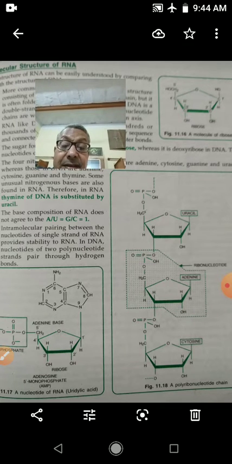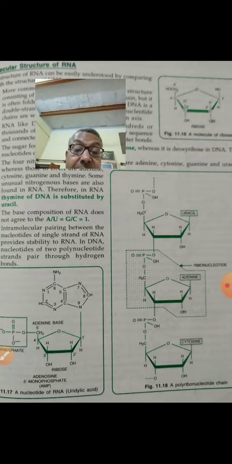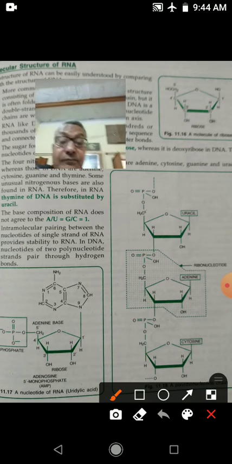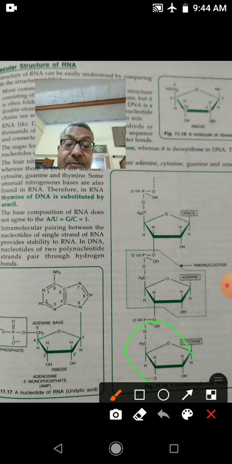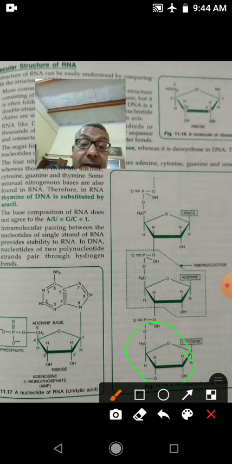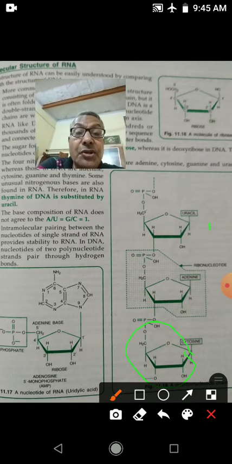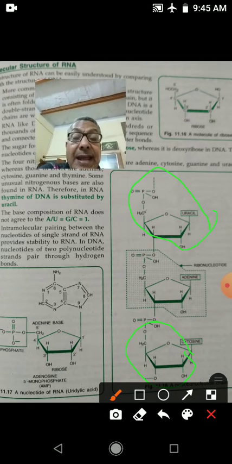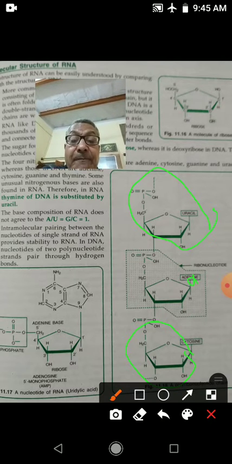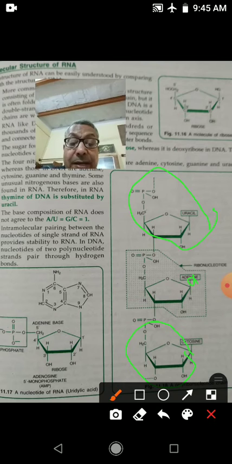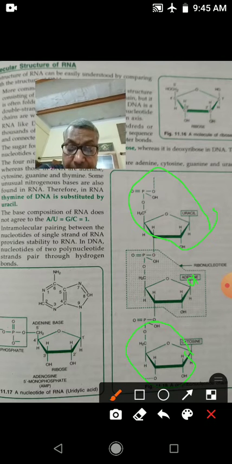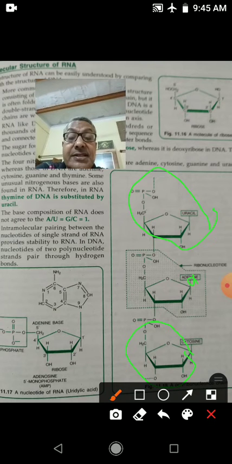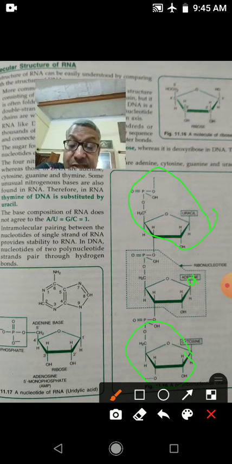This is the AMP, this is the structure of CMP, and this is the structure of UMP, and like this, if guanine is there, then that is GMP. These are joined by phosphodiester bonds, so a long polynucleotide chain is formed.